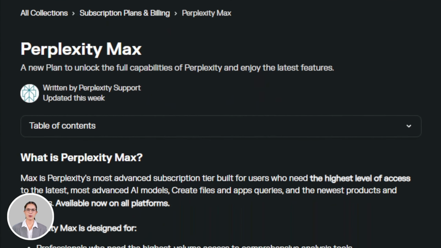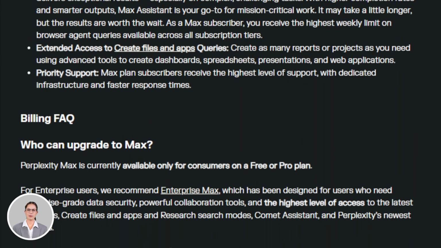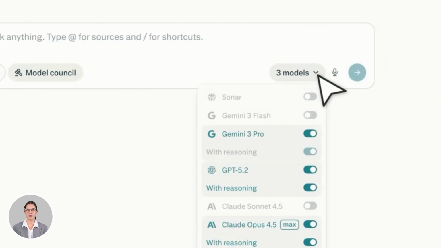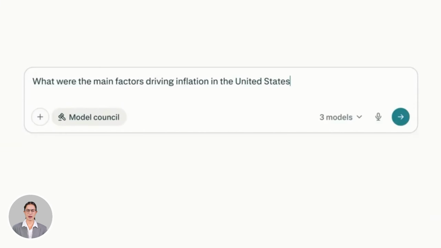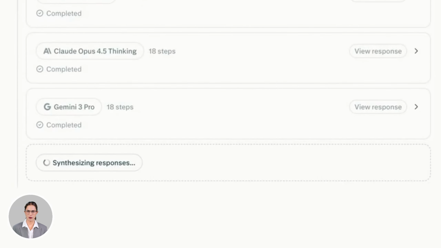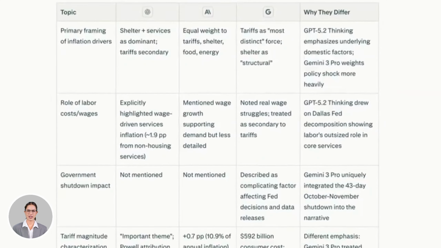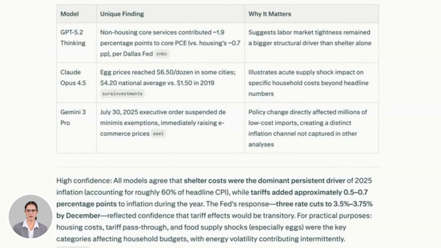Model Council is for Perplexity Max subscribers on web. Here's how to turn it on. Go to Perplexity and make sure you're in the computer interface. Click the model selection at the top of the input area and look for Model Council in the list. Select it. You'll see the option to choose your orchestrator model. Leave it on the default or swap it to whichever model you want running the synthesis. Then ask your question as normal. Pay attention to the disagreement flags in the output. When 3 frontier models give you different answers on the same question, that's your signal to investigate before acting.